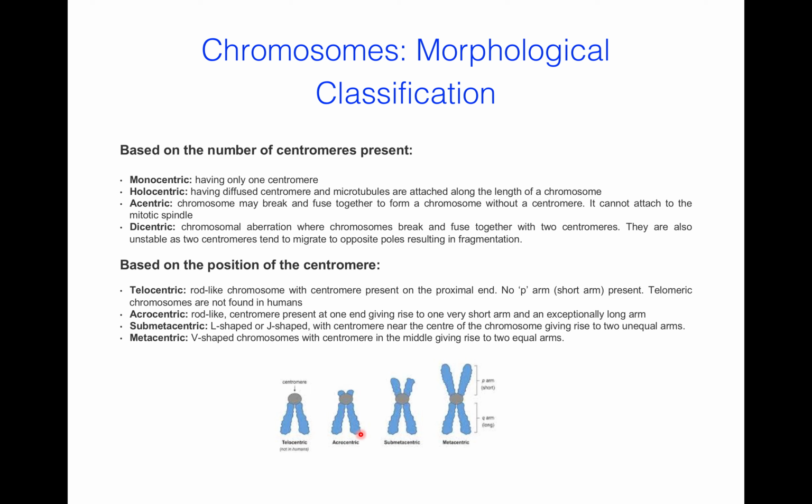Acrocentric, they are rod-like, centromeres present at one end, giving rise to one very short arm and exceptionally large arm. Submetacentric means L-shaped or J-shaped, with centromere near the center of the chromosome, and it gives rise to two unequal arms. Now metacentric, V-shaped chromosome with centromere just in the middle and give rise to two equal arms. So it is a morphological classification of chromosomes.